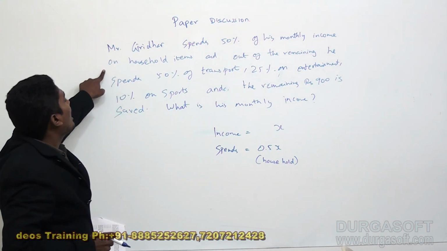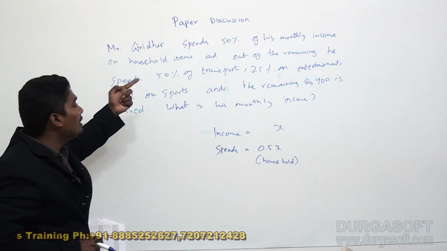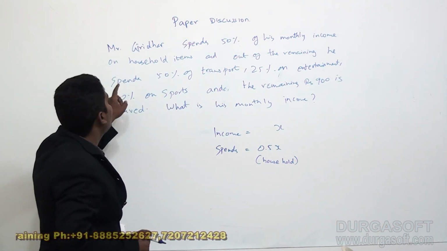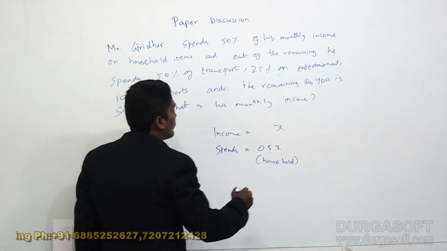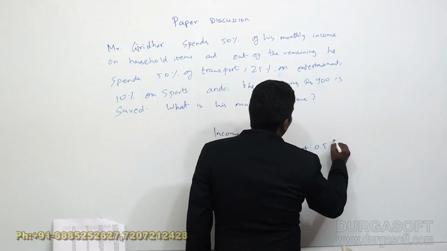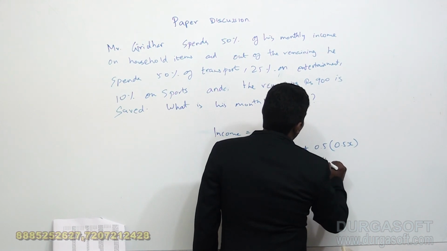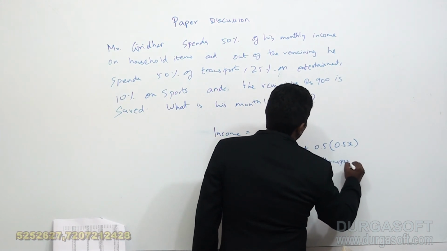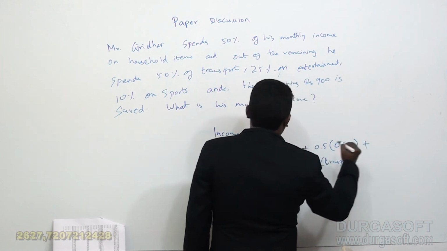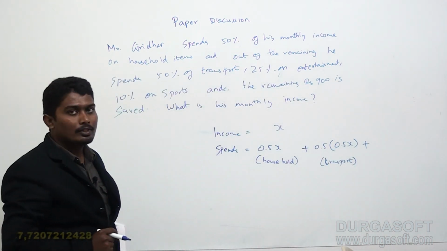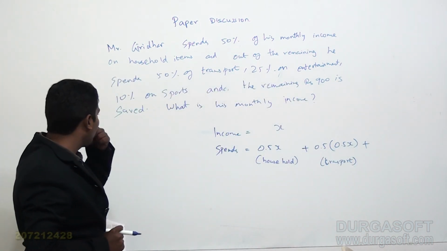Next, out of the remaining 0.5x, he spends 50% on transport, so 0.5 into the remaining 0.5x, this much he spends for transport.